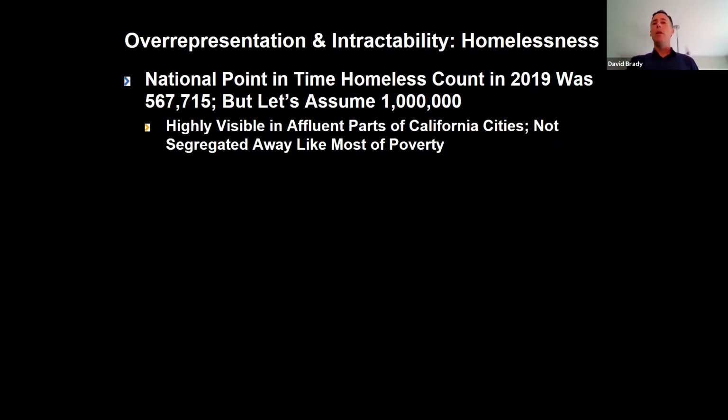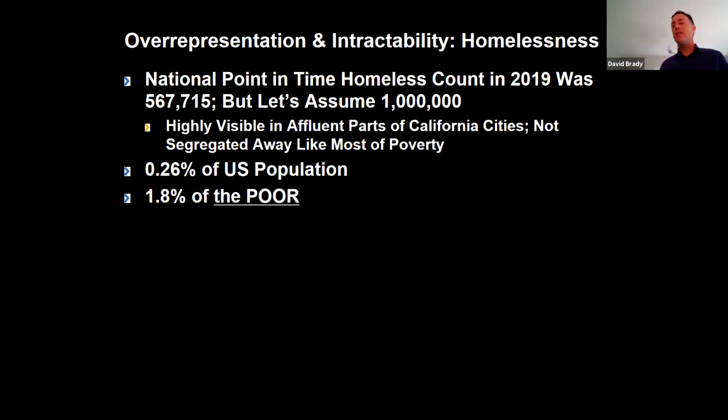But even with 1 million homeless people, this is only 0.25% of the US population. This is a very small population in some sense of the words. Even if you just look at those that are poor with a reasonable definition of poverty, less than 2% of the poor are homeless. So for every homeless person that we see near our affluent neighborhoods, we should remember there's probably 50 working poor people we don't see. Homelessness is a significant problem, but it's far smaller, and I'm going to argue that it's actually quite manageable.